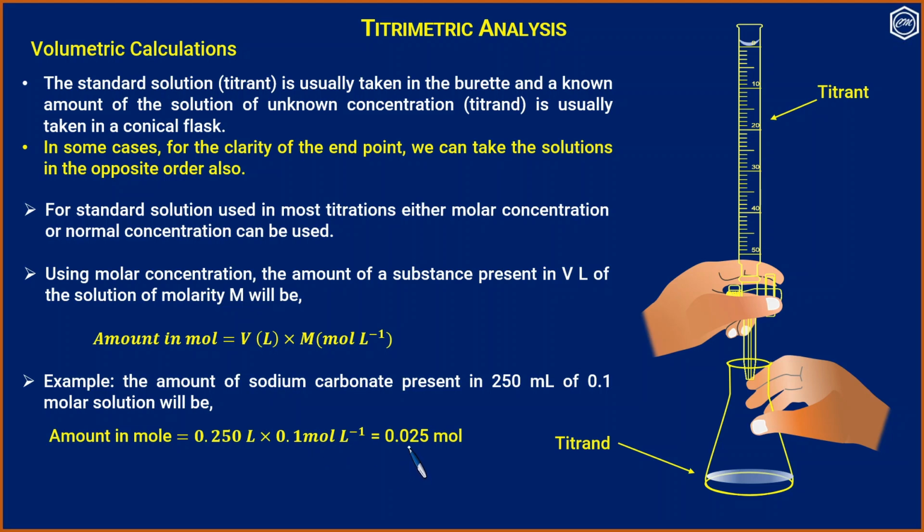So the amount of sodium carbonate present is 0.025 mole. Converting it into gram, it should be multiplied by the molar mass, that is 106. So 0.025 mole into 106, that is 2.65 gram. Therefore, 250 ml of 0.1 molar solution of sodium carbonate will contain 2.65 gram of sodium carbonate.